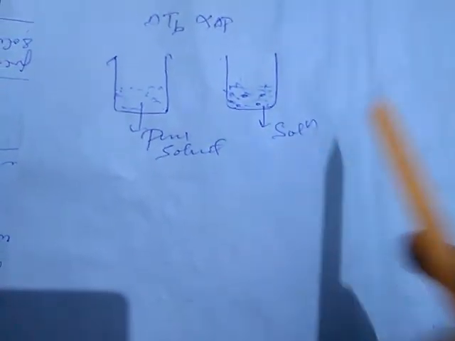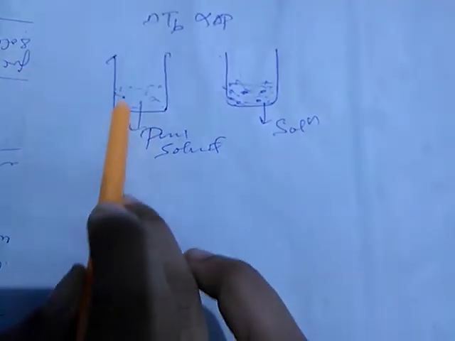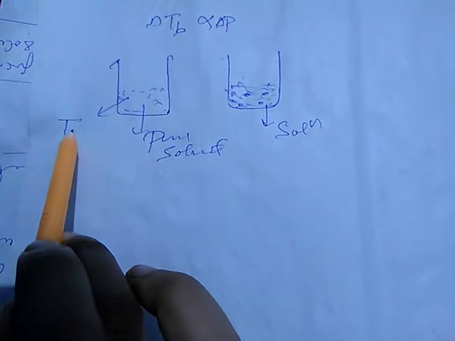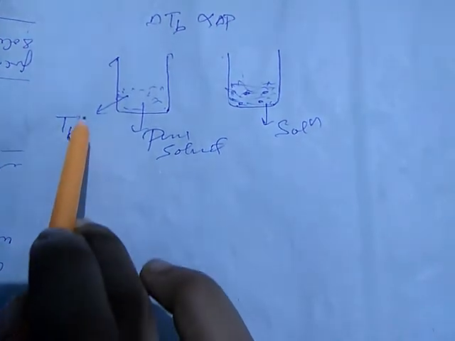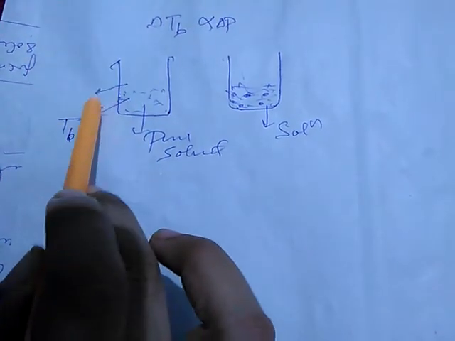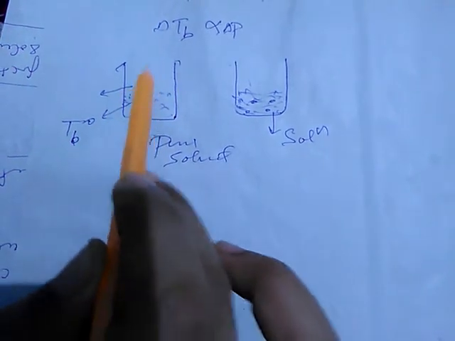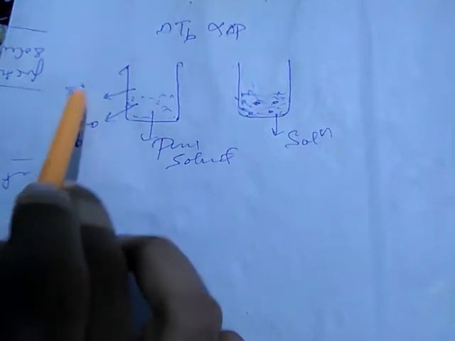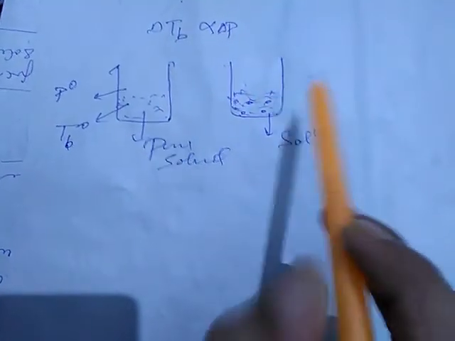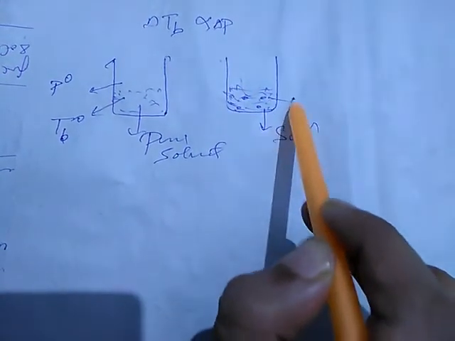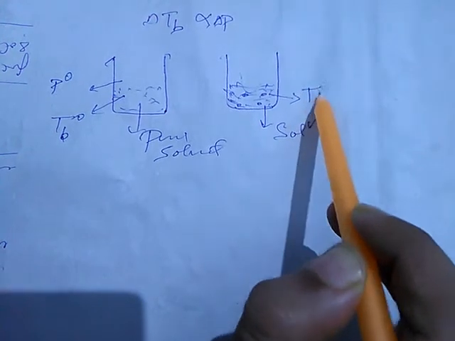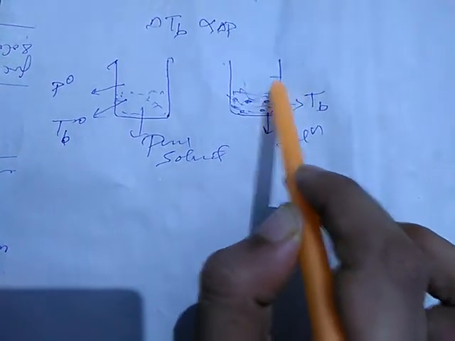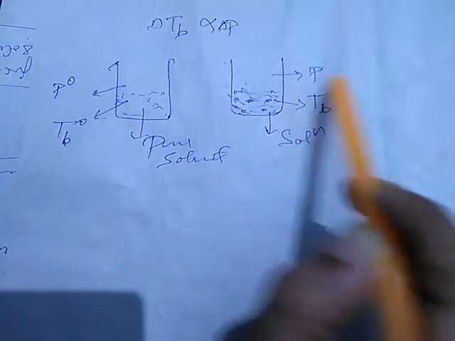This pure solvent has its boiling point as TB naught, and the vapor pressure exerted over the surface is represented as P naught. Here the boiling point is TB, and the vapor pressure developed over here is P.